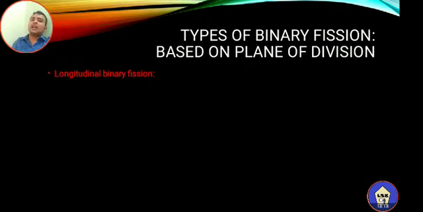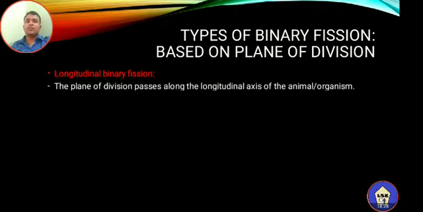The next one is longitudinal binary fission. So what is meant by longitudinal binary fission? What are the important features of longitudinal binary fission? Longitudinal binary fission means the plane of division passes along the longitudinal axis of the animal or organism. Organism is better because this process does not occur in all animals.